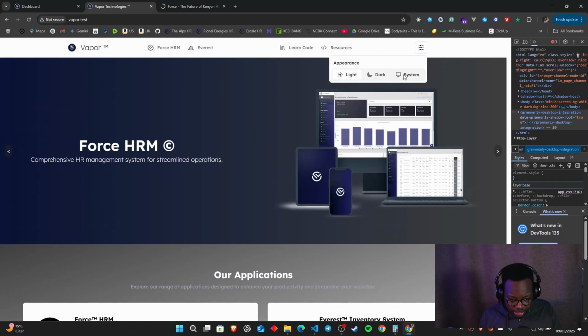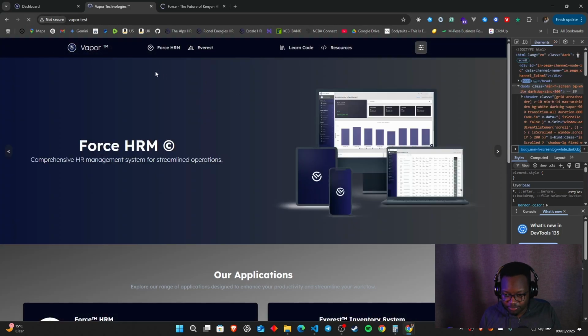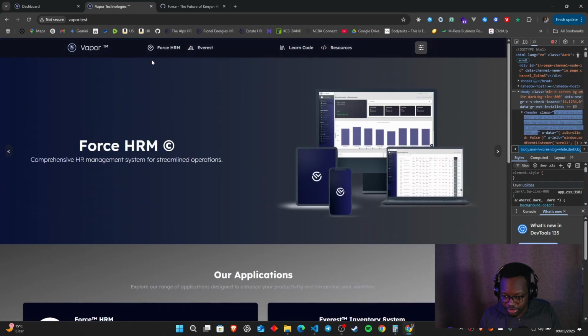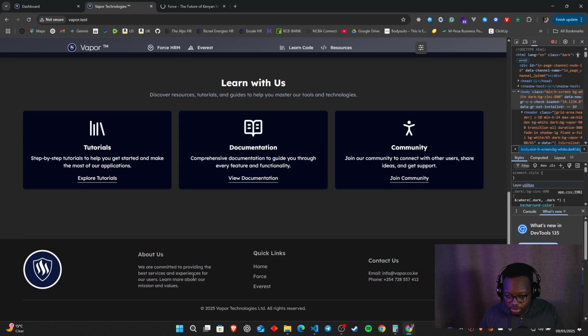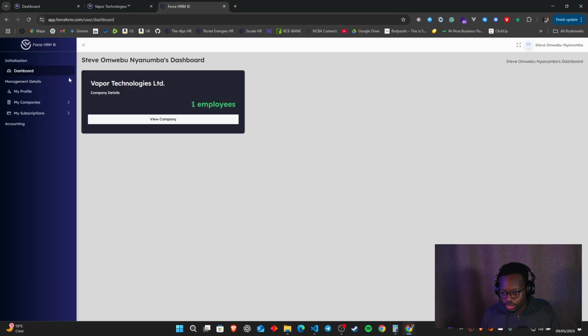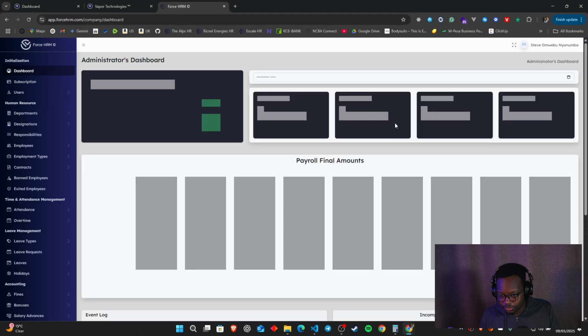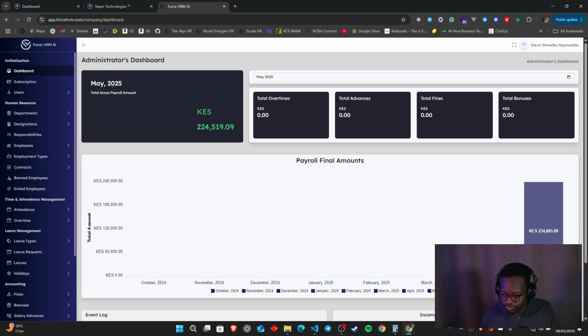I like to set appearance to system, so that by default, it just starts from the system. And you can definitely see all the animations and everything are still working very, very fine. So I clicked on go to app, so I'm wondering why it's taking forever to load this application. It's working. So you can see I've already logged into my application, and I can view the company, and here's the company dashboard. And everything is working very fine.